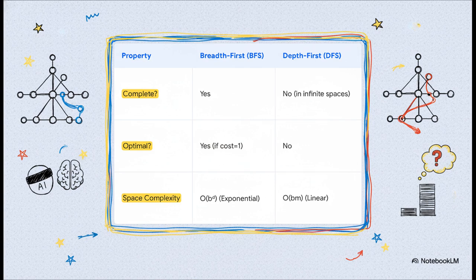That's just a fancy term for how much memory it needs. And look at this. BFS is O(b^d). That's really bad. It explodes exponentially. But DFS, it's O(bm). That is way better. It's so much lighter on memory. And honestly, that huge difference in memory is often the thing that makes you choose one over the other.